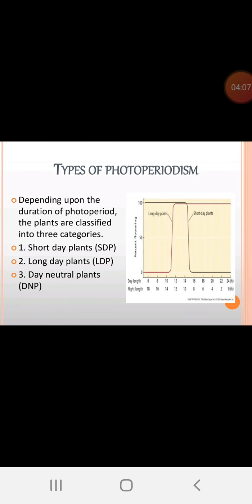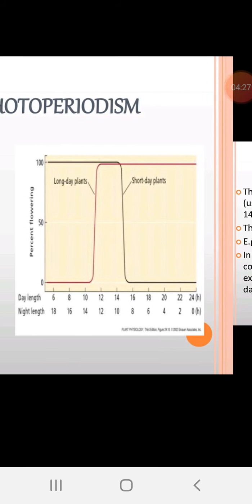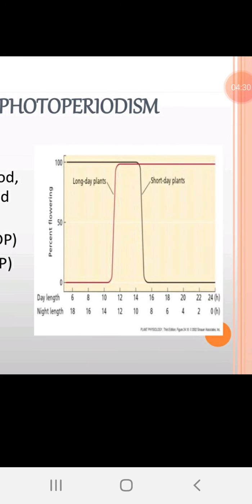Types of photoperiodism. As we know, depending upon the duration of the photoperiod, the plants are classified into three categories. As I said, short day plants, SDP, long day plants, LDP, and day neutral plants. Here in this chart, this graph, we can observe long day plants and short day plants. There are two graphs. At the lower end on the x axis we can observe day length and night length in hours, and at the left side the percentage of flowering.